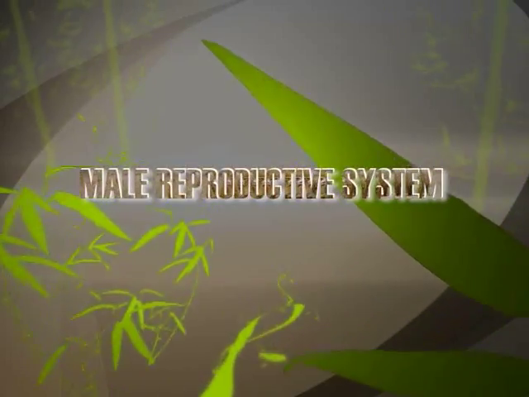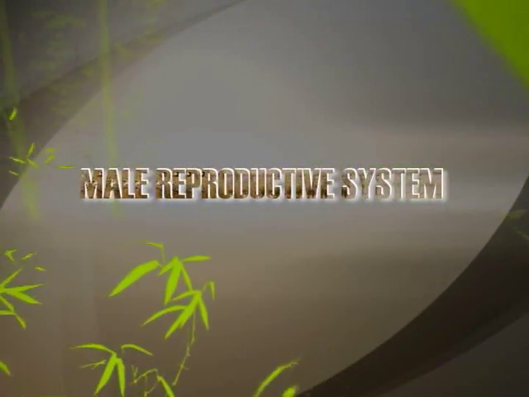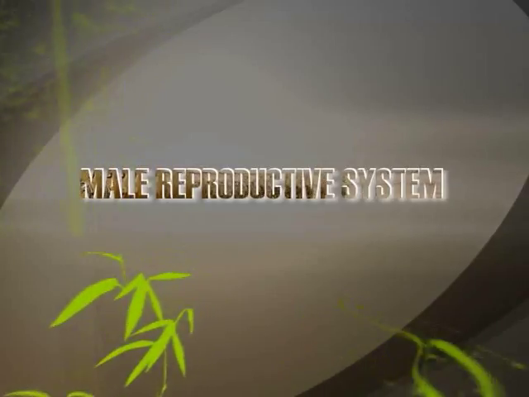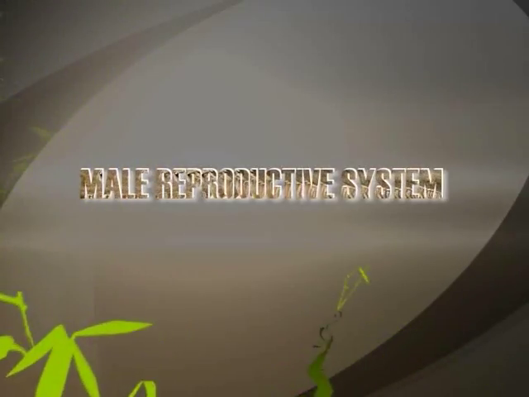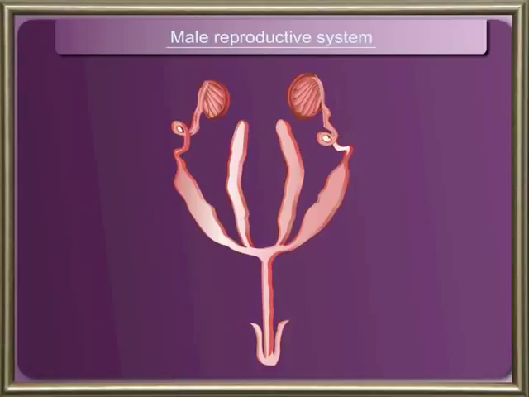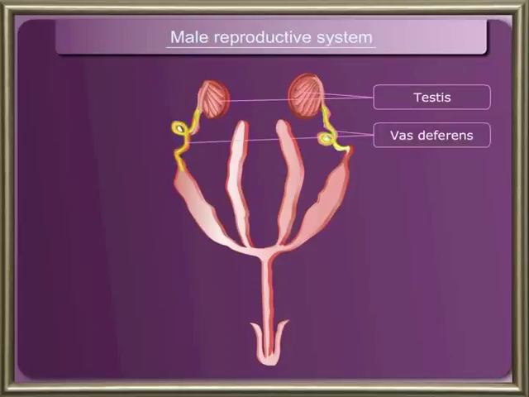Now let us learn about the sexual reproduction in cockroaches. In the male cockroach, there is a pair of testes. They produce spermatozoa. From each testis arises a tube-like structure called vas deferens.